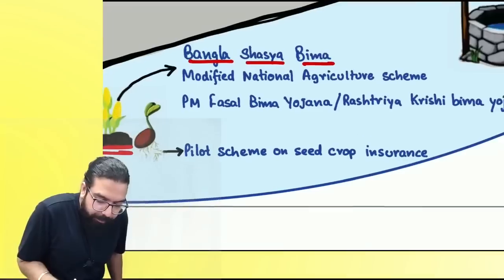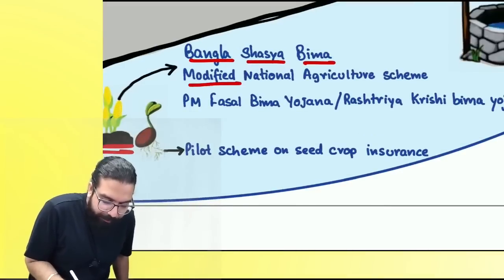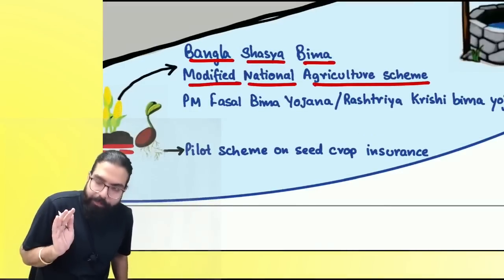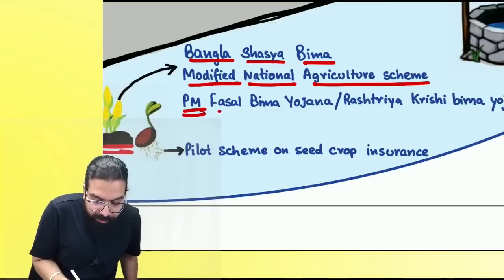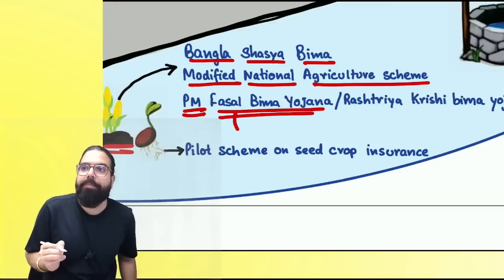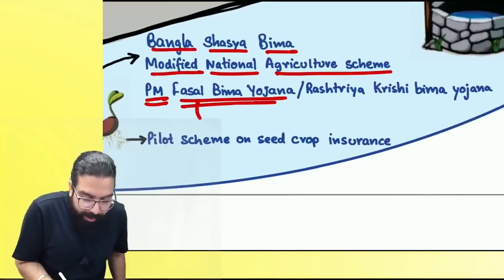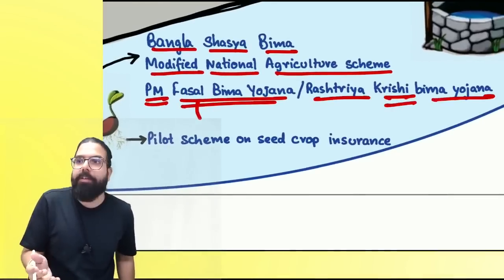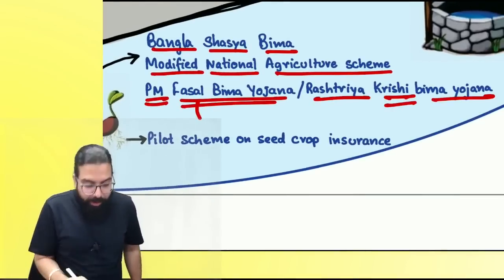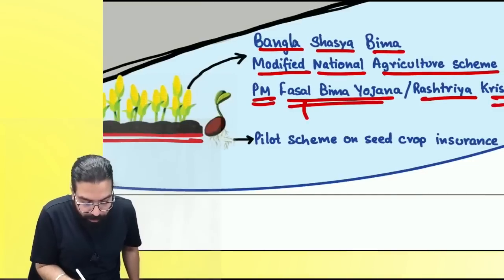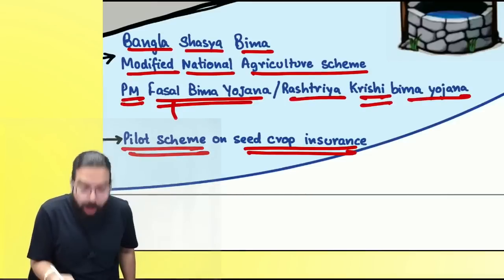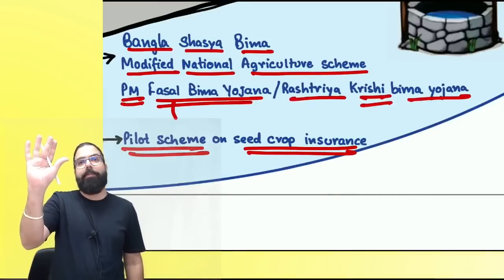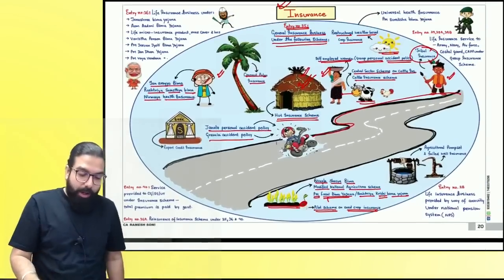Then over here is the Modified National Agriculture Scheme. Okay, Modified National Agriculture Scheme. Then Pradhan Mantri Fasal Bima. What is Fasal, everyone? Crops. Okay, Rashtriya Krishi Bima. Krishi means farmers. Then, Baba, all these crops when they are going, there is a pilot scheme on seed crop insurance, which is also exempted. Are we clear? Remember this picture now. Okay.